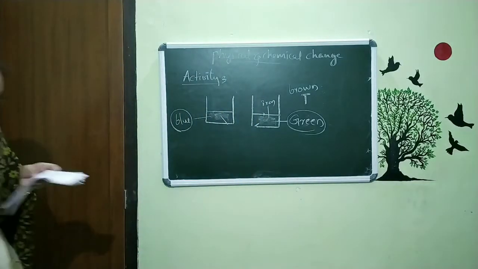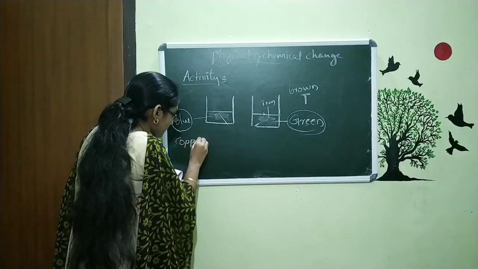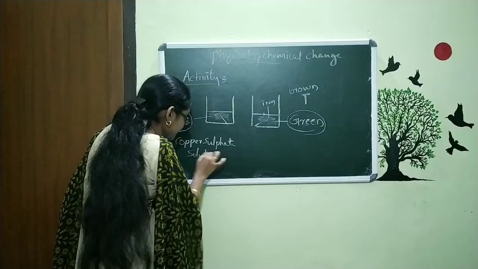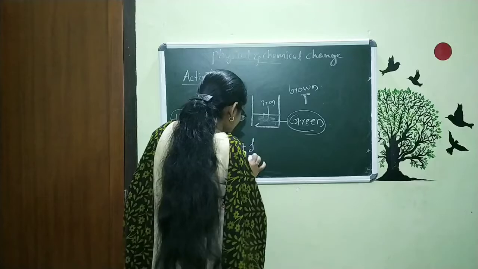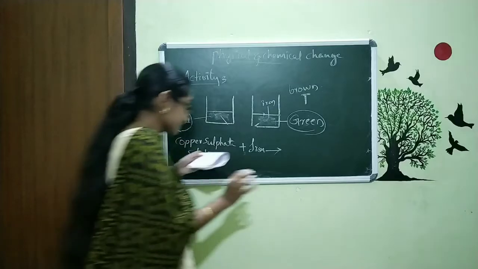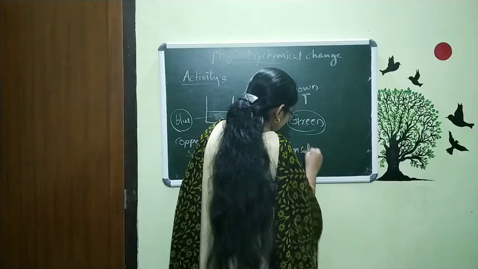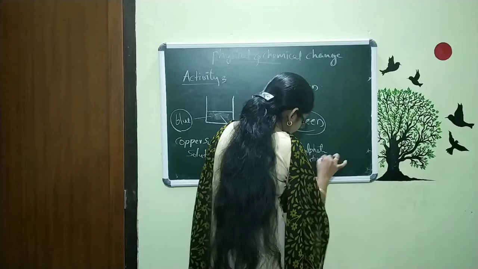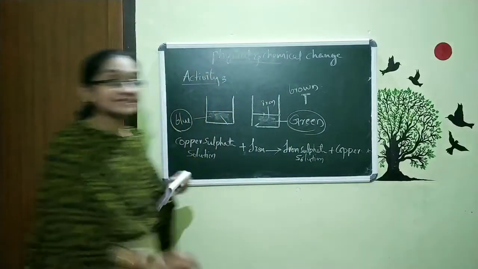The reaction is this: copper sulfate solution plus iron gives iron sulfate solution plus copper. So this is the reaction.